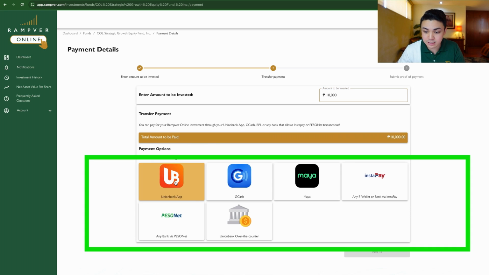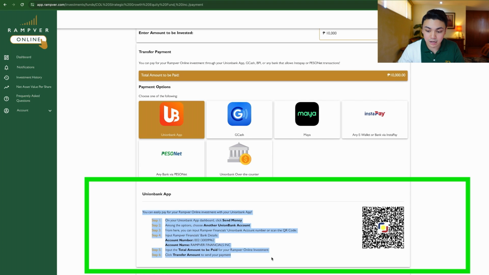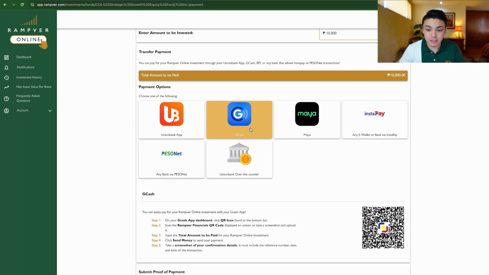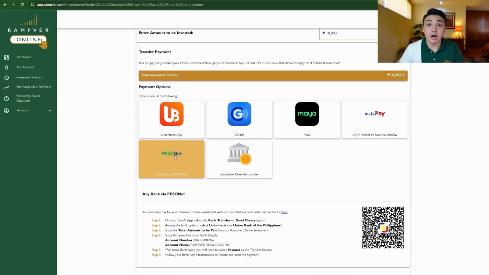So you have all of these different payment options. Most of them are digital. Nandito detailed yung ating instructions. You'll need to pay this bank account using this QR code, or you can just copy paste naman the details here as well. Same as GCash, dito rin si Maya, or any of your favorite bank or e-wallet that supports InstaPay or PesoNet. So ito naman yung mga options natin.